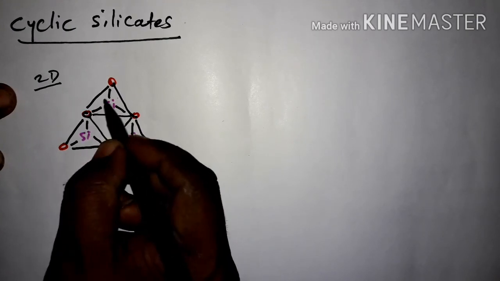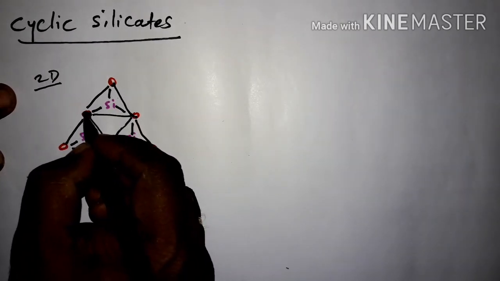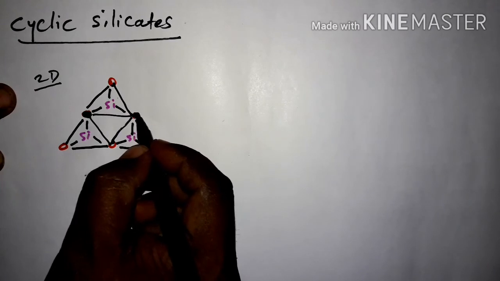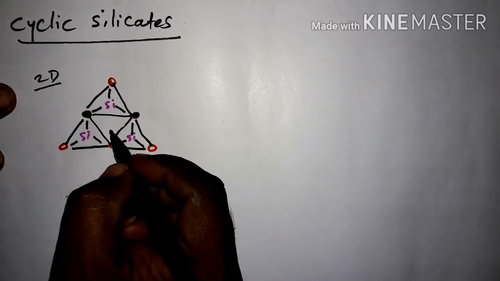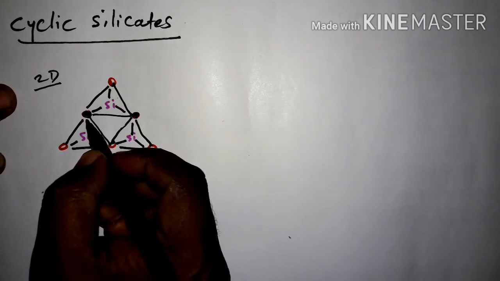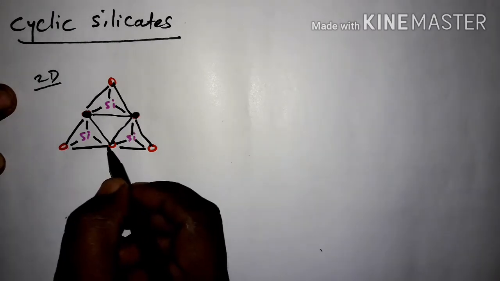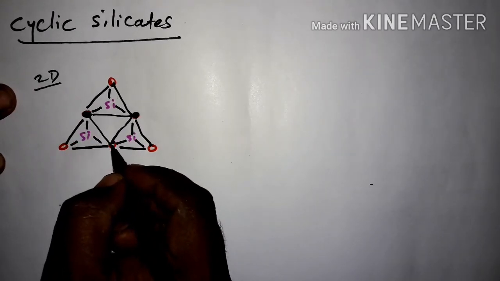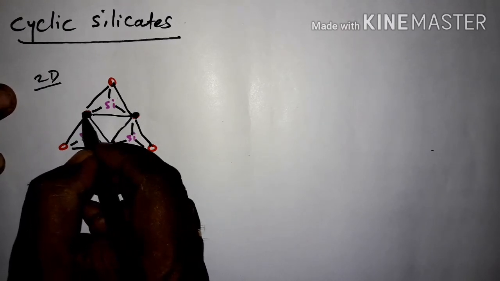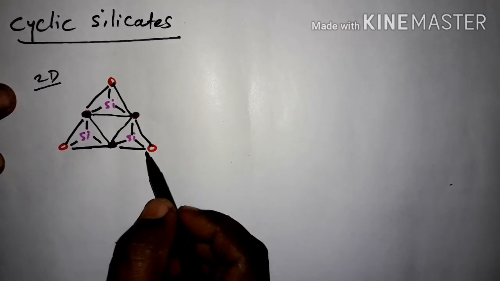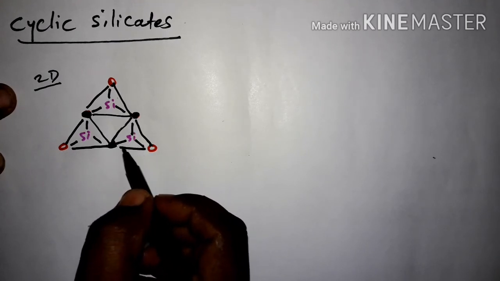This is one unit of silicate, SiO4 4 minus. So two oxygen atoms in this unit are linked with other units. In the pyrosilicate only one oxygen atom made a link, but here you see two oxygen atoms make a link. In this silicate SiO4 unit, this oxygen atom and this other oxygen atom make a link. And in this unit, one oxygen atom and another oxygen atom make a link.